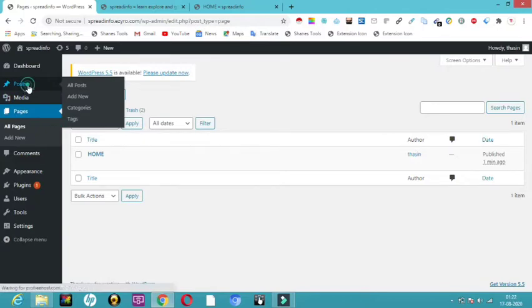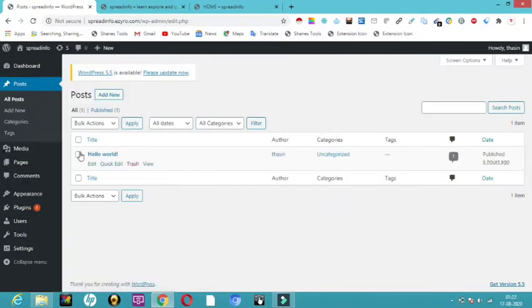So let me show you, a post is shown to us, the hello world post. Whenever we open it, it is showing a new post. So I don't want this post to be shown in my site.